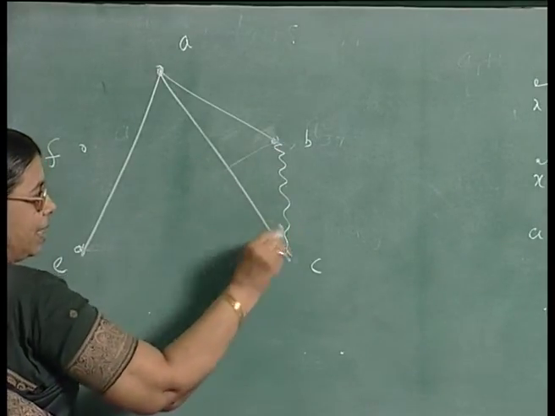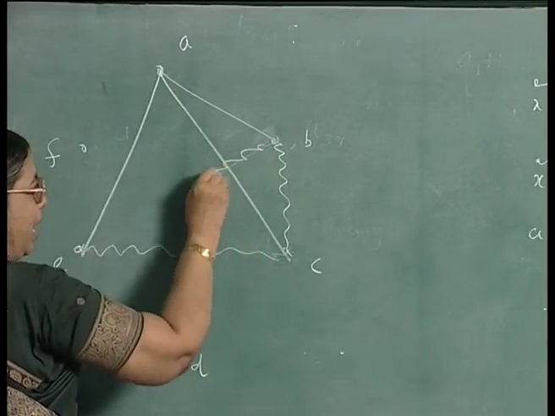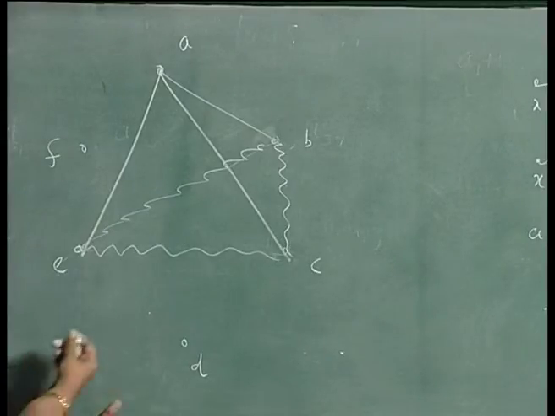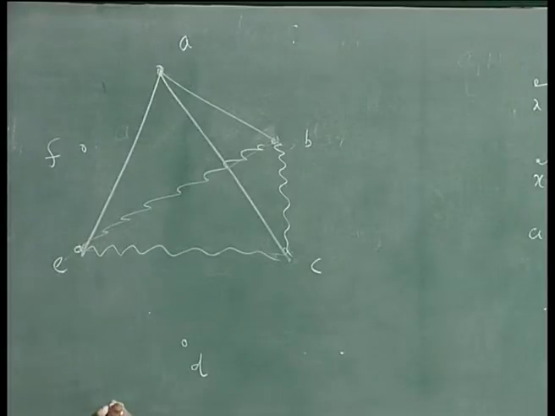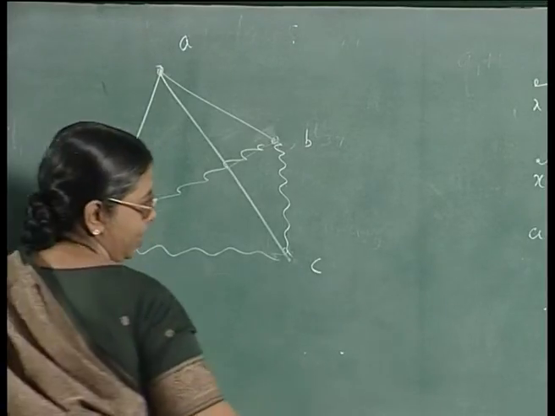Suppose B and C are enemies, C and E are also enemies, and B and E are also enemies. Then you are having 3 mutual enemies. So, either you are having 3 mutual friends or 3 mutual enemies.